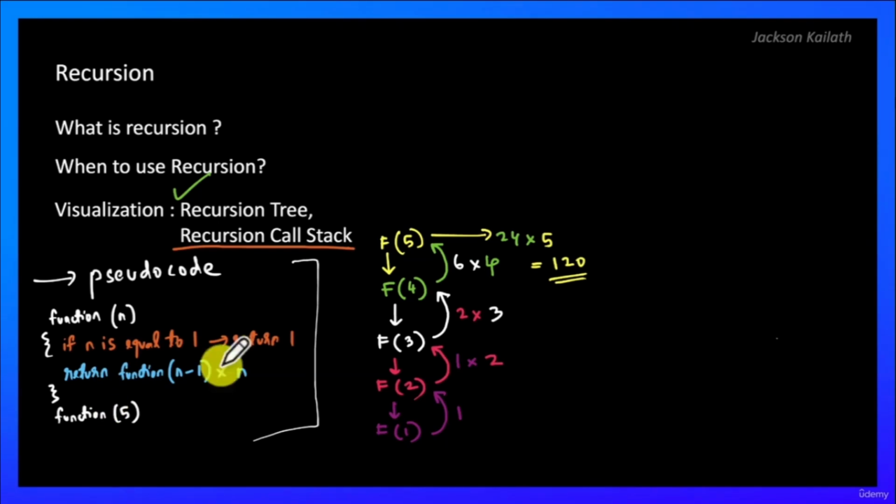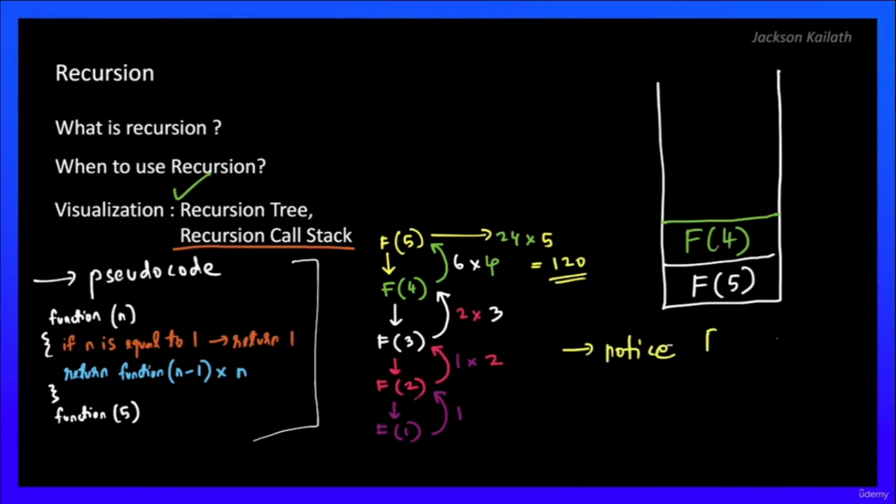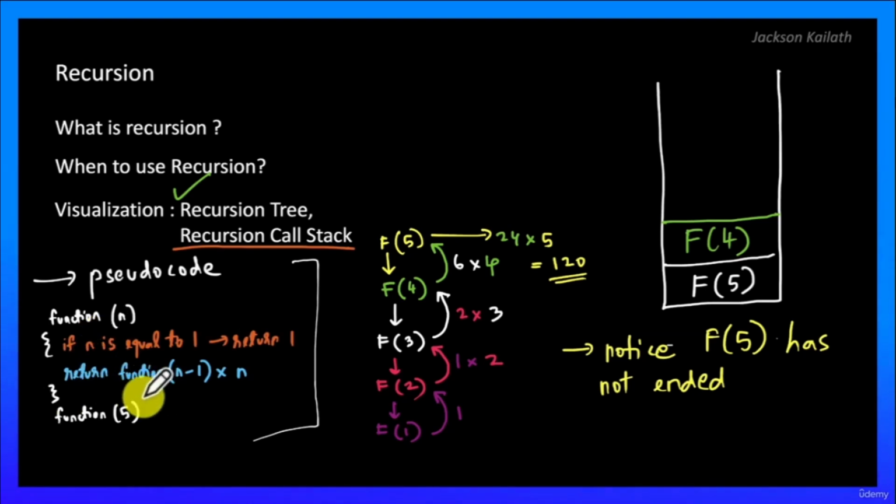Initially we are calling f of 5. So there would be f of 5 in the recursion call stack. Memory is allocated. We have f of 5, and we have seen that f of 5 calls f of 4. So we have f of 4 over here, and at this point notice that f of 5 has not ended. That's why it's still over here, because we are returning f of 4 into n, so it would not have done the multiplication.